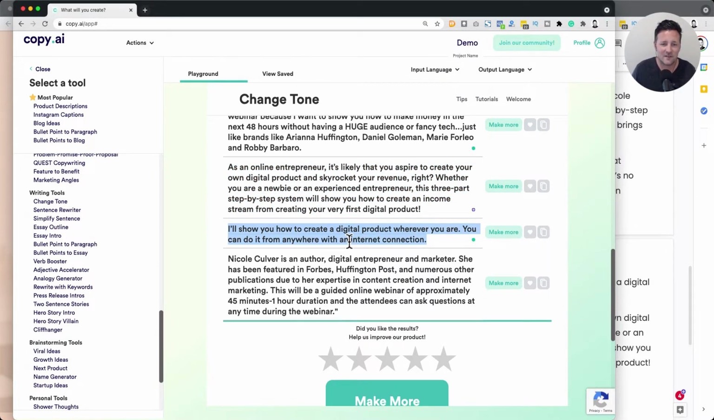Quick one-liners. It's interesting the variation that you get just from the change tone tool. She's saying she's an author. She might not be, but that sounds good. Finding ways to position yourself. She has been featured on Forbes. Wow, really impressive. So that's one different angle: you could start with your credibility.